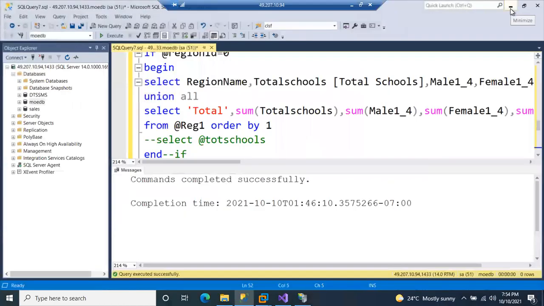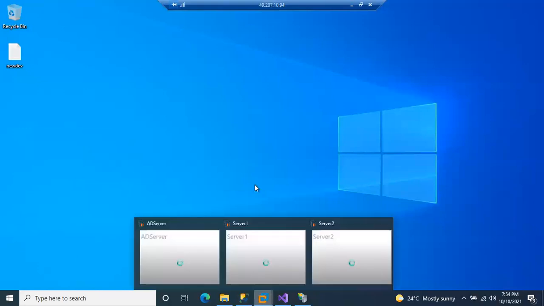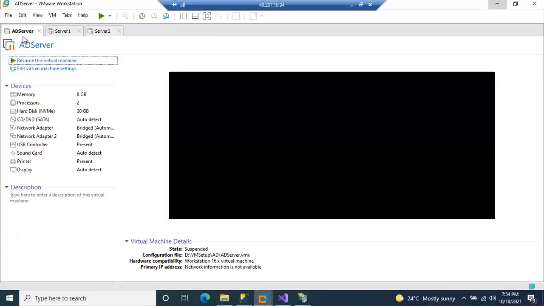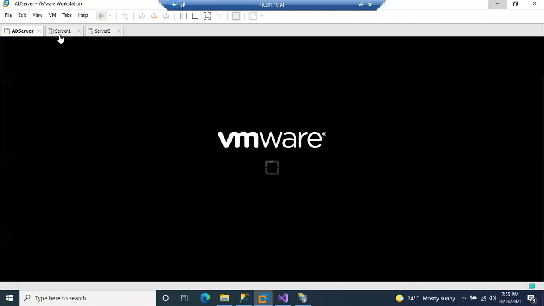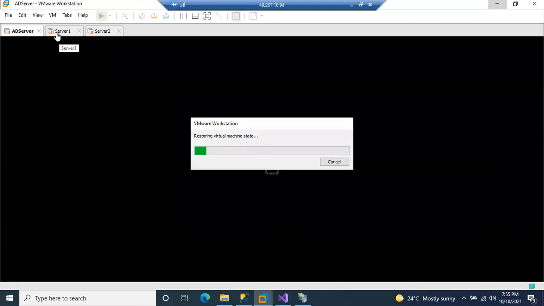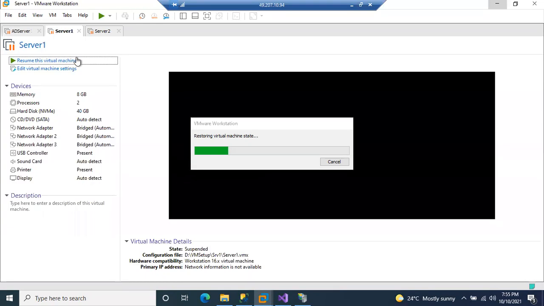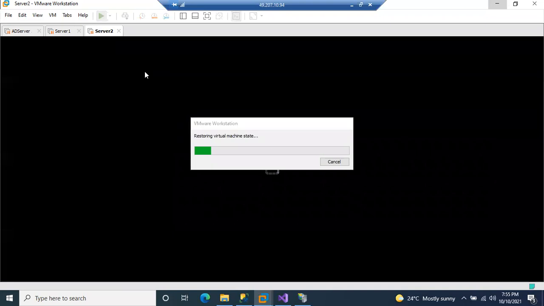Here also our SQL Server is there. In these servers, I have already configured a cluster. This is my Active Directory server. This is node 1, node 2. Remember, the servers which are there in the cluster, we call them nodes. We'll discuss again in detail. I will show you this clustering also practically. No need to worry. All the concepts I will show you practically.